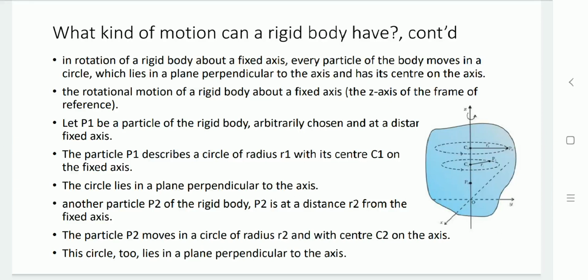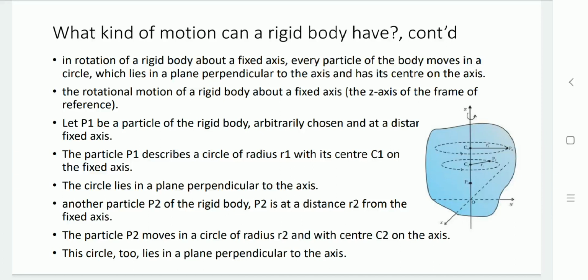So the circles described by P1 and P2 lie on different planes, but both are perpendicular to the fixed axis. Now let us take another particle P3 which is on the axis, so its radius is 0. This particle remains stationary even though the body is rotating. So the axis of rotation is fixed. This is how we can define it.